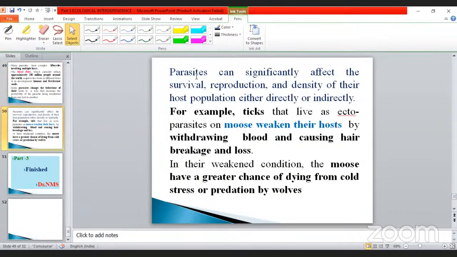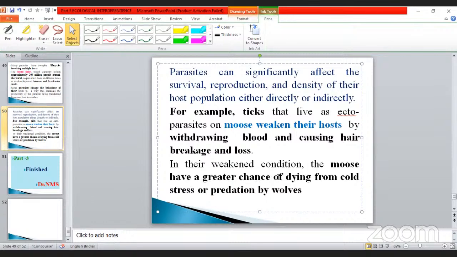And the last one: a parasite can significantly affect the survival, reproduction, and density of the host population, directly or indirectly. Suppose you are getting food, and that food is completely utilized by the parasite, what happens? For example, ticks that live as ectoparasites on moose weaken their host by withdrawing blood and causing hair breakage and loss. In their weakened condition, the moose have a greater chance of dying from cold stress and predation by wolves. So these are the examples, my dear.